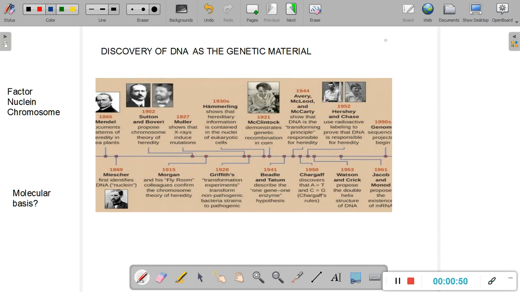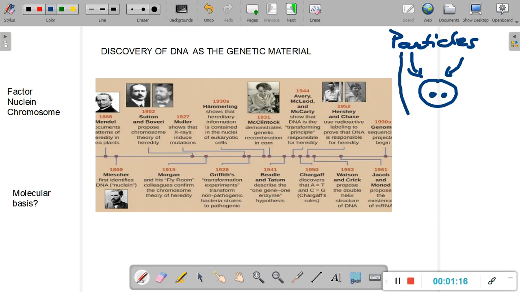So Mendel was the first one to postulate that there were certain particles present inside the cells, contributed by both the father and the mother. These particles were inherited by the offspring and were responsible for the characteristics or traits. That was Mendel's contribution. And what did he call these particles? He called them factors.